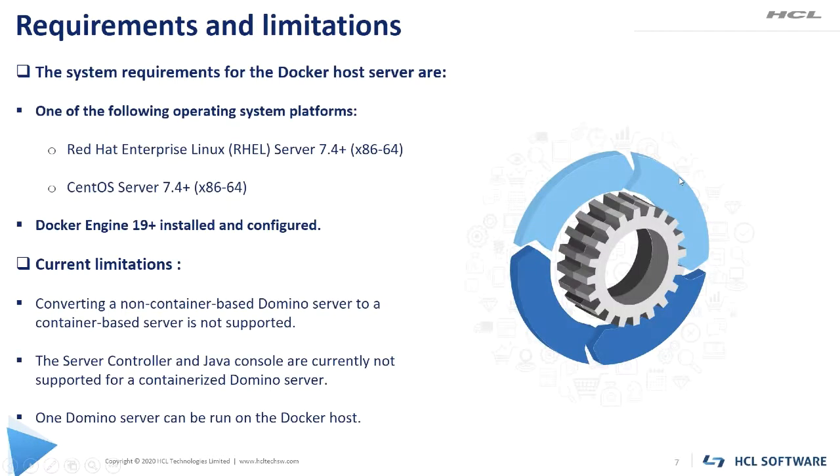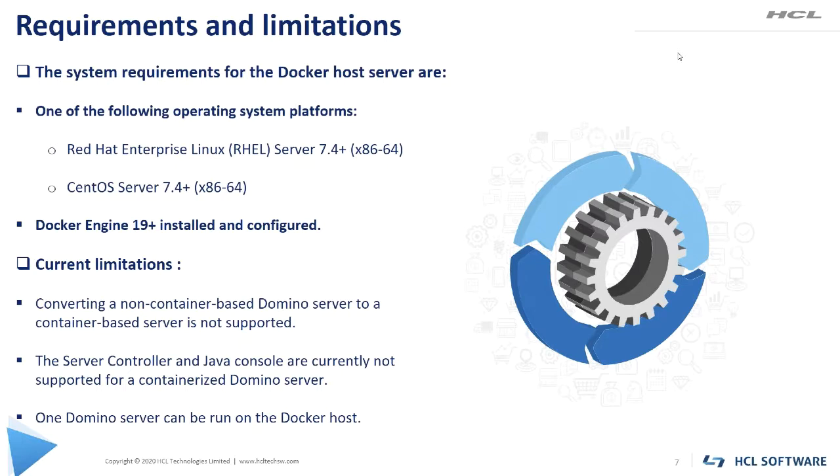Moving on to the next slide. These are the system requirements and the limitations. The system requirements for installing Domino on Docker are that the Docker host server can be installed on Red Hat Enterprise Linux Server 7.4 Plus or on CentOS Server 7.4 Plus, and Docker Engine 19 Plus should be installed and configured.